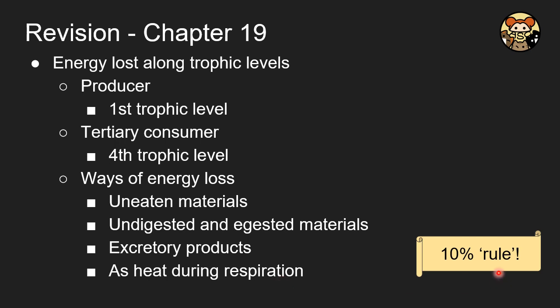And here I call it the 10% rule. That is, from one trophic level to another one, usually only 10% of energy is transferred. So from the producer to the primary consumer, if the producer has 100 units of energy, only 10% will reach the primary consumers.